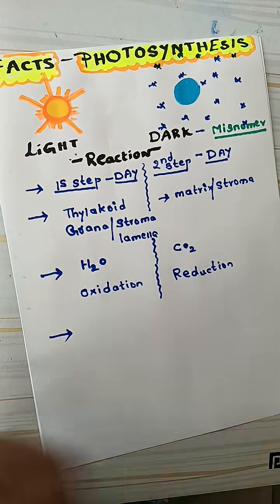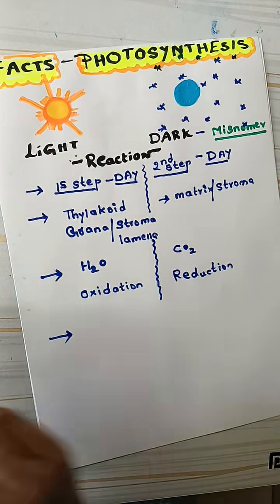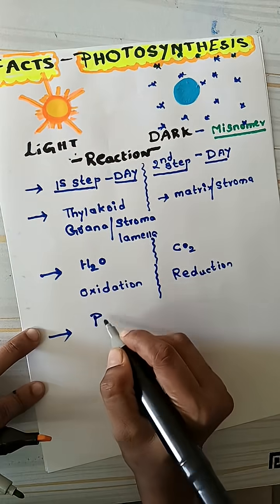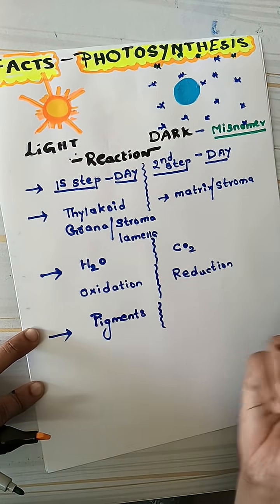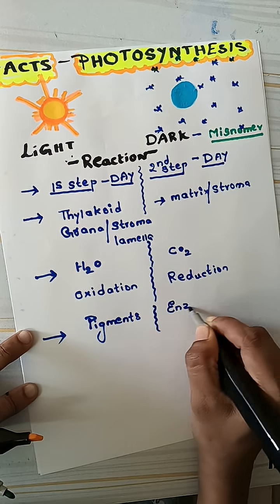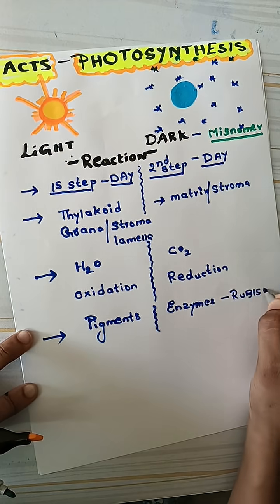Another one. So now the water is undergoing photolysis, right? So here let me just write, first of all, the water undergoes oxidation and the light reaction requires the photosynthetic pigments, and the photosynthetic pigments are not required by the dark reaction. Instead, you require carbon dioxide fixation enzymes. One important example is rubisco.